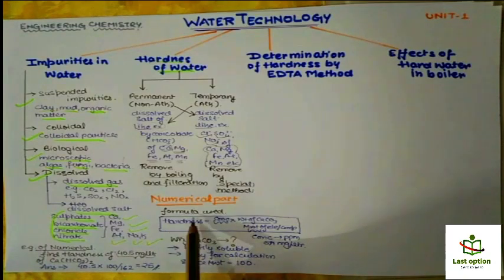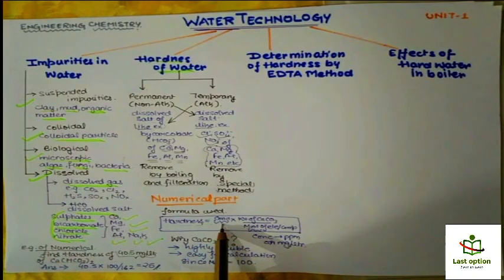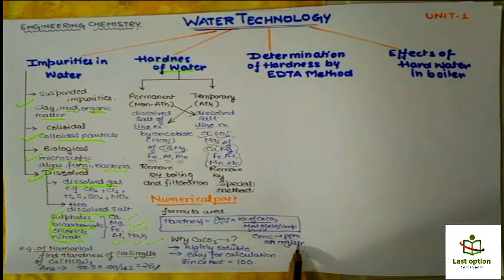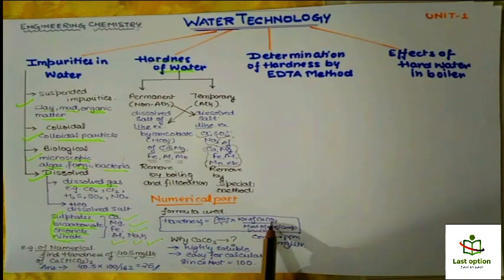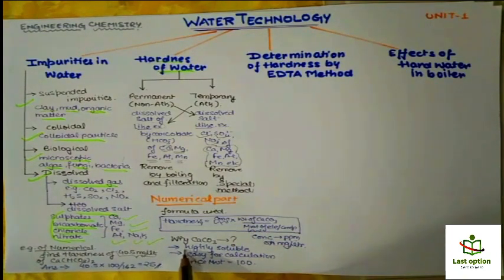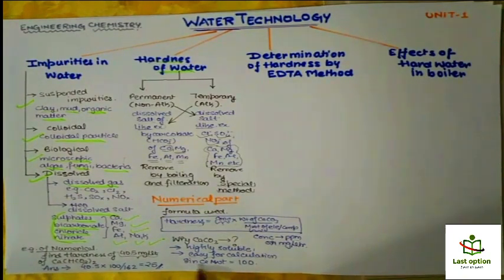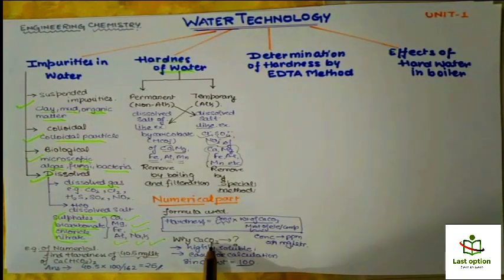The formula that you are going to use is: hardness is equal to the concentration given to us of the salt into the weight of CaCO3 upon the molecular weight of that compound. Remember that concentration should be in ppm or milligram per liter, right? And why are we using calcium carbonate? There are 2 reasons. Because it is highly soluble and it is easy to calculate because its molecular weight is 100. So we are using calcium carbonate, right?